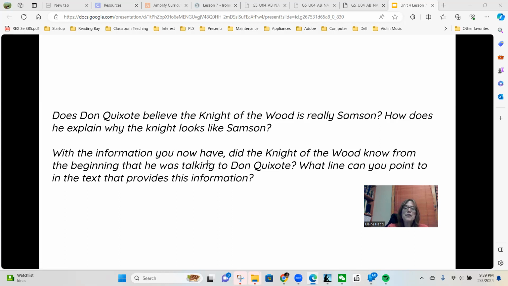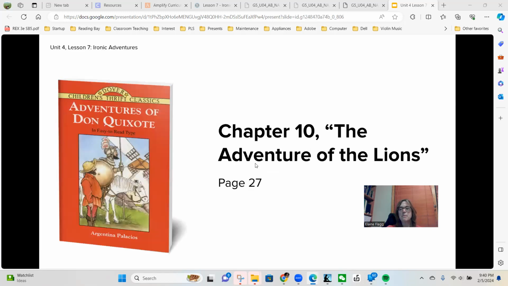Last question. With the information you now have, did the Knight of the Wood know from the beginning that he was talking to Don Quixote? What line can you point to in the text that provides this information? Okay, so the text says, Samson had planned the scheme thinking he could easily defeat his friend and make him go back home. And so that's why they knew it was a big scheme, a big plan.